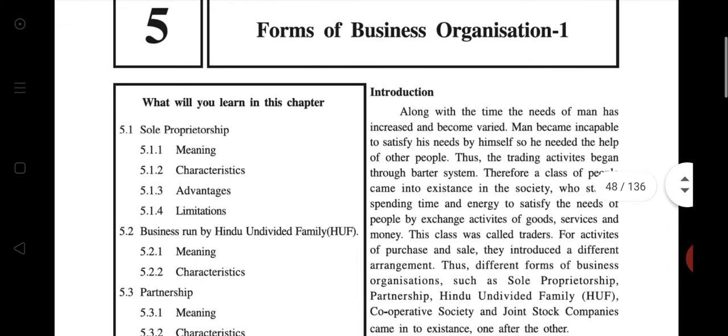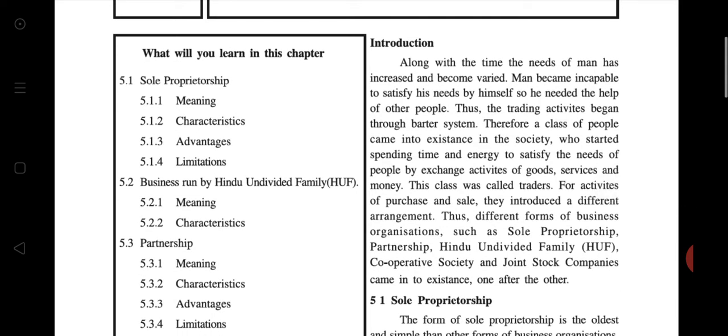In this chapter, we learn about three forms of business organization: sole proprietorship, Hindu undivided family, and partnership. And in the next chapter, we learn others like companies, joint stock companies, etc. So let us start this chapter.